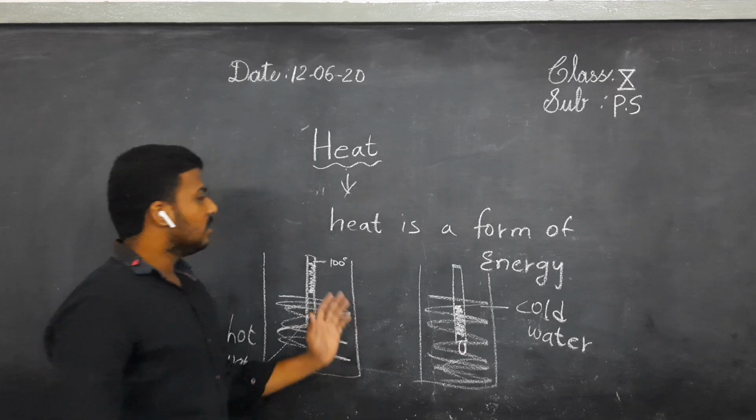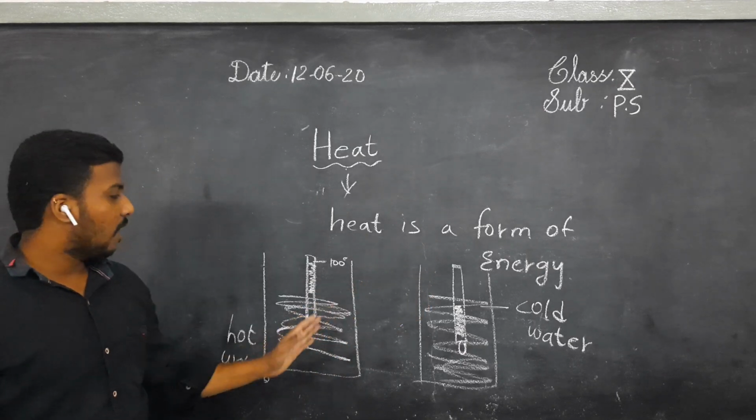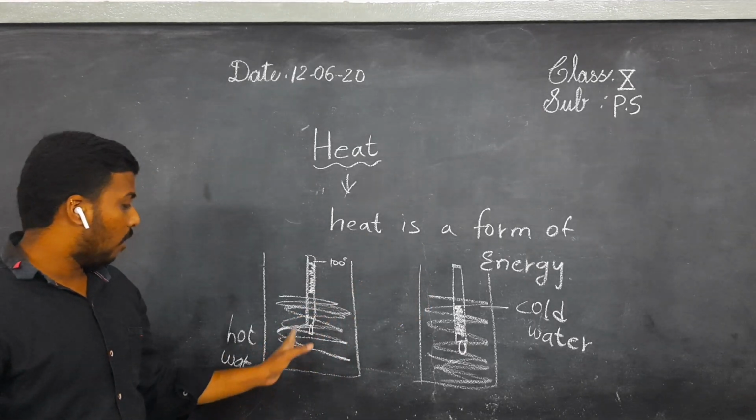Understand? This is, heat is a form of energy. It always travels from a hotter body to a colder body.